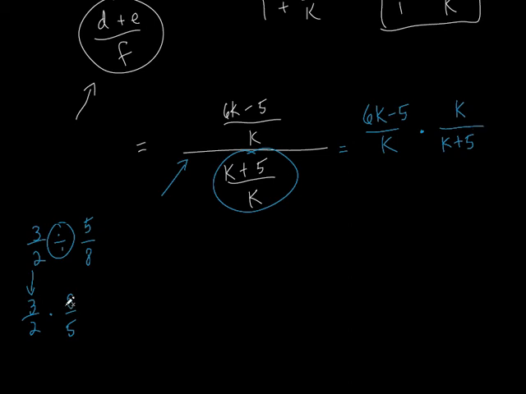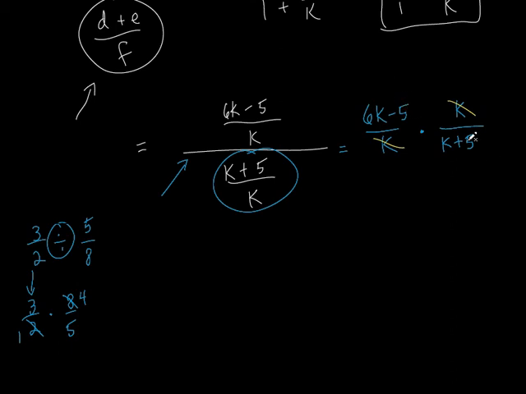Now let's go back here. Once we multiplied by the reciprocal, what did we try to do? You didn't just multiply straight across, did you? What did you do? 2 goes into 2 once, 2 goes into 8 four times, and then you can multiply, right? So what do you think we're going to do here? Same thing. That's right. k divides into k, doesn't it? We've done that before. See how it all builds up? We learned little pieces back before, and now it all comes together. So that goes. What about this? Can I cancel out the 5s here? No, because remember we just talked about that earlier.